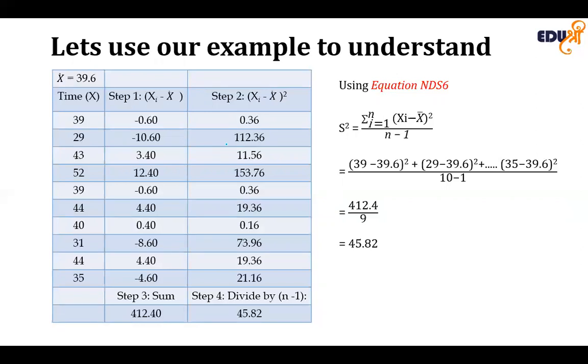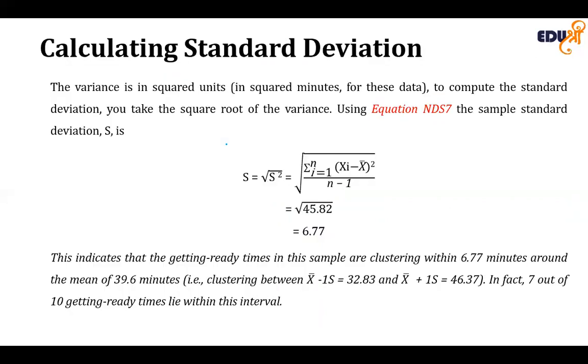Because the variance is in squared units, squared minutes, to compute the standard deviation you need to take the square root of the variance. So as we got the sample variance, we take the square root of that and get the standard deviation of the sample.